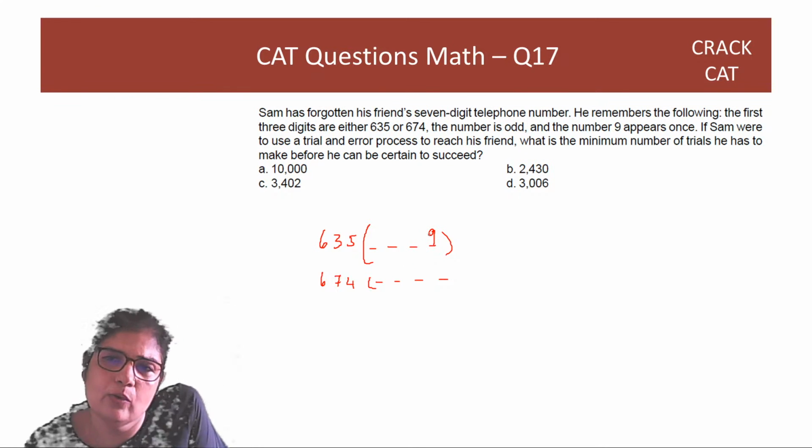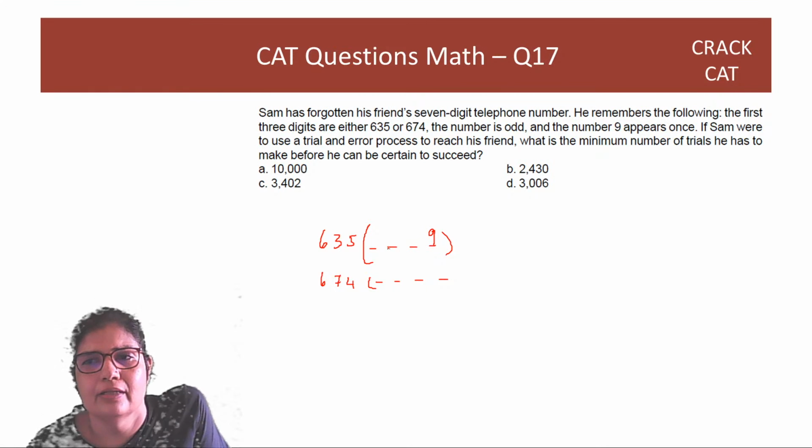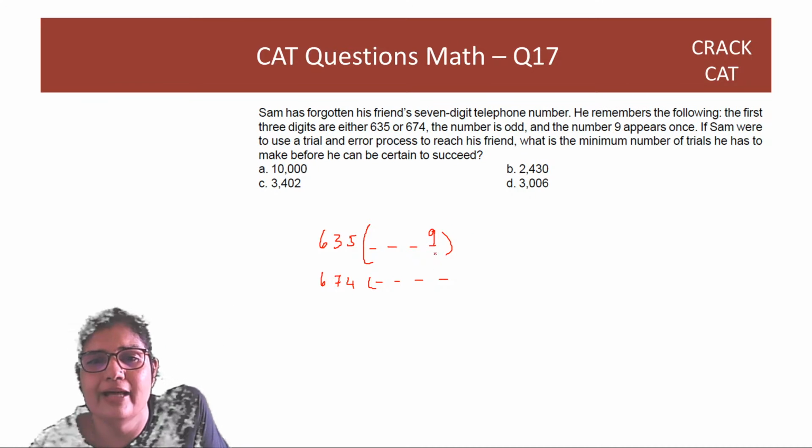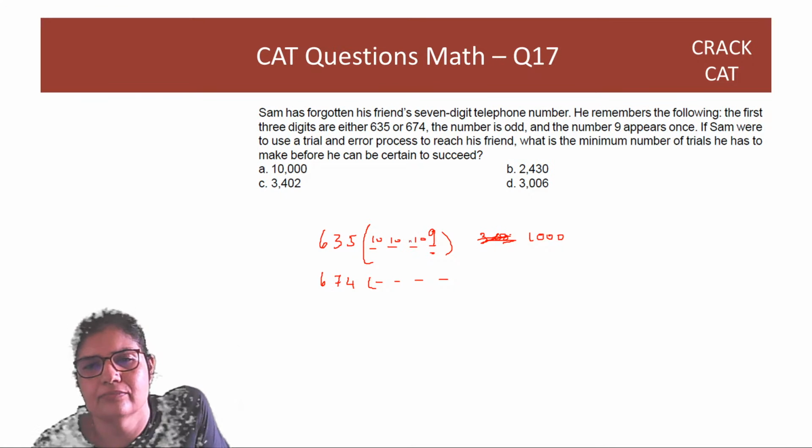So the number is odd, 9 is also there, correct. Distinct digits or not, we don't know. So we'll assume that the digits are not distinct. So here, if 9 comes here, then there are 1,000 possibilities. Right? 10 here, 10 here, 10 here.